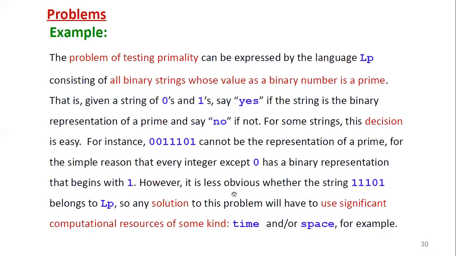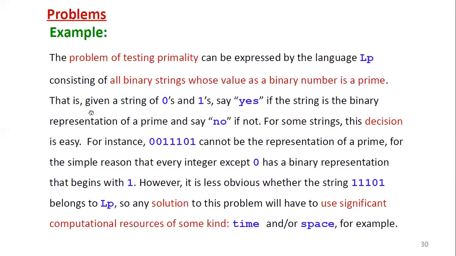Any solution to this problem will have to use significant computational resources of some kind, like time and space. So to solve this problem, we need to consider the time and space it occupies, the time it took to decide whether it is a binary prime or not.